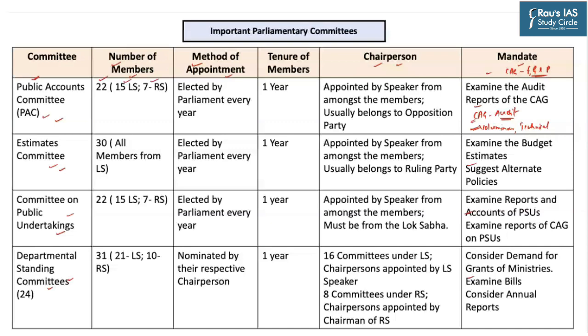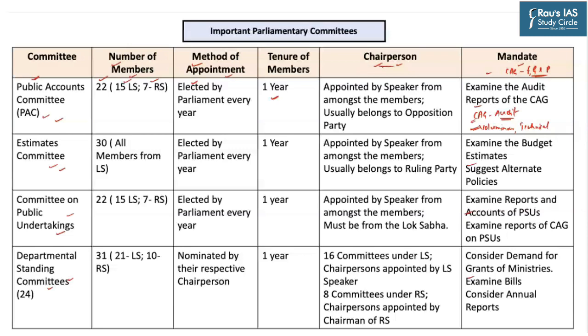Each of these members is elected by the Parliament every year from amongst its members based upon the method of proportional representation by the single transferable vote. So almost all the political parties get due representation in the Public Accounts Committee based upon their representation in the Parliament. Each member has a tenure of 1 year.